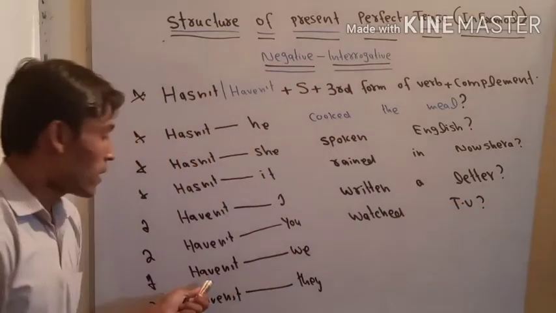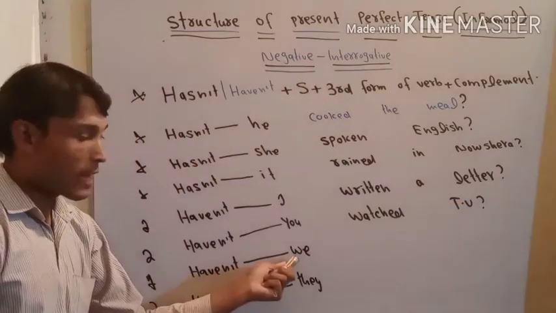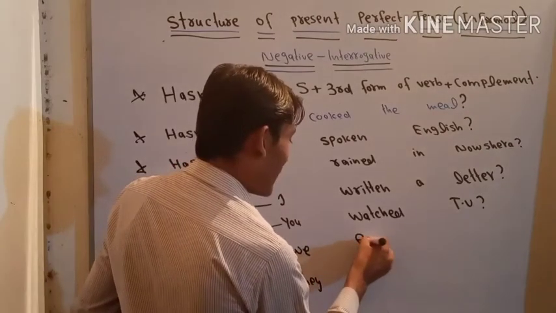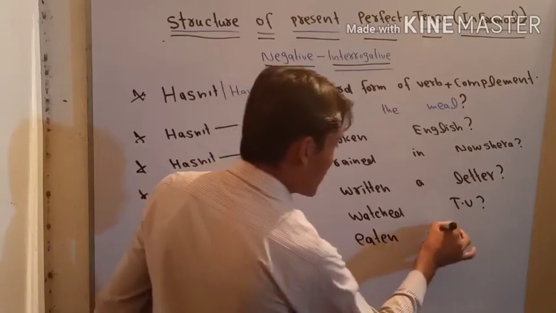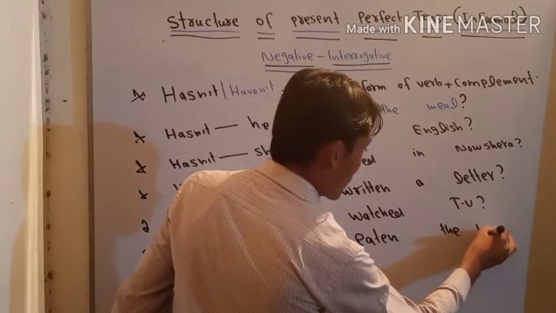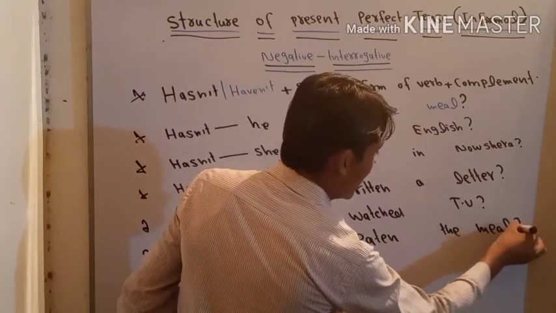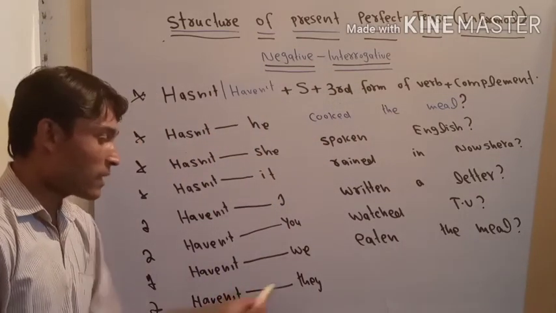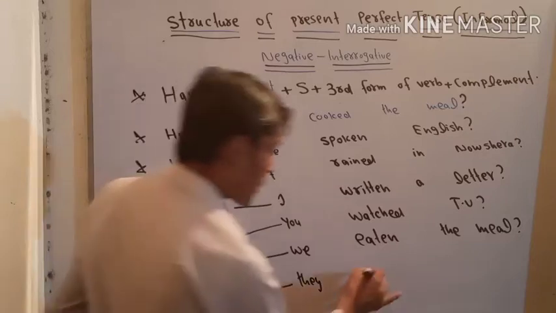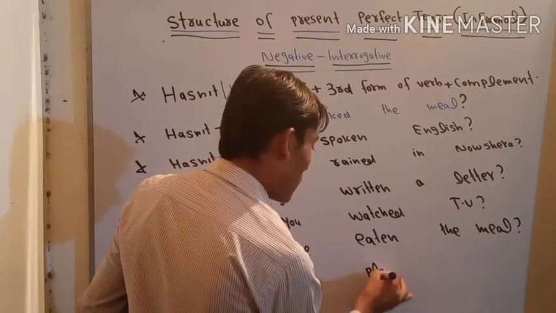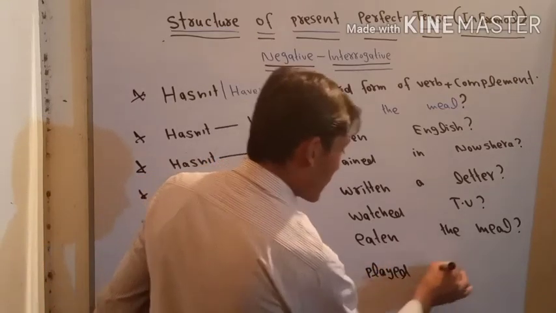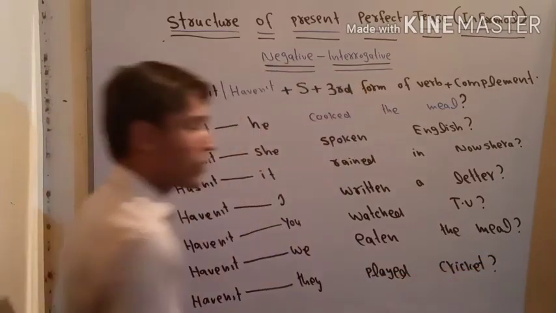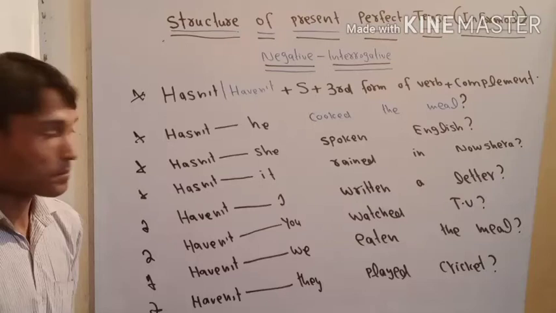And next one, haven't we eaten the meal? At the end, a sign of interrogation. Next one is, haven't they played cricket? At the end, a sign of interrogation, which is also called question mark.